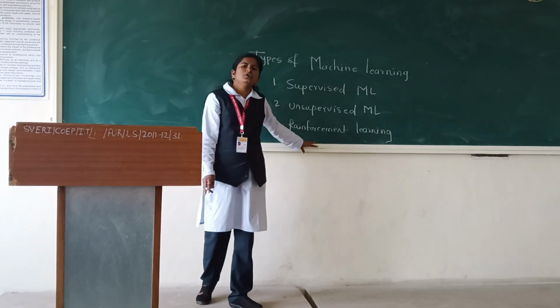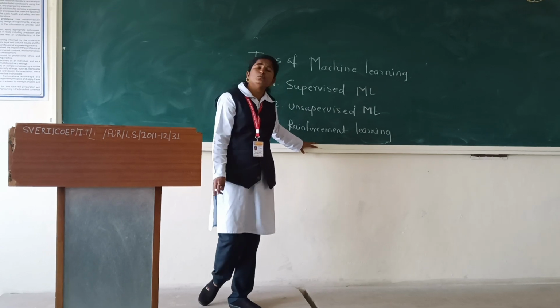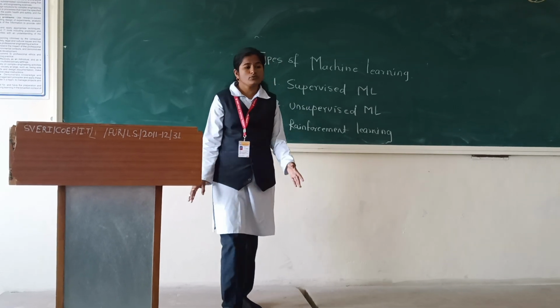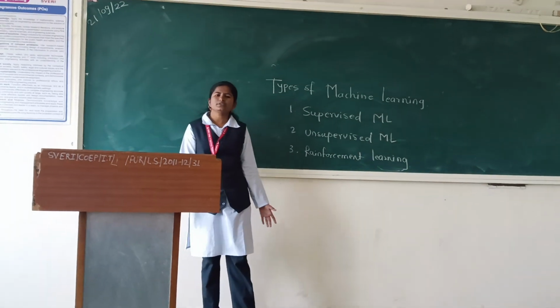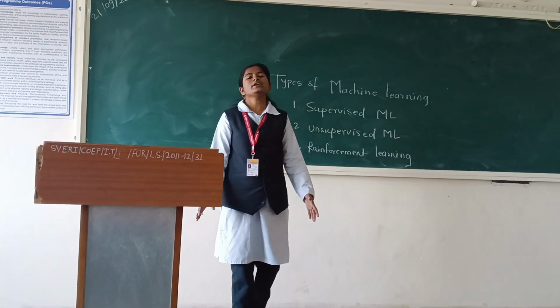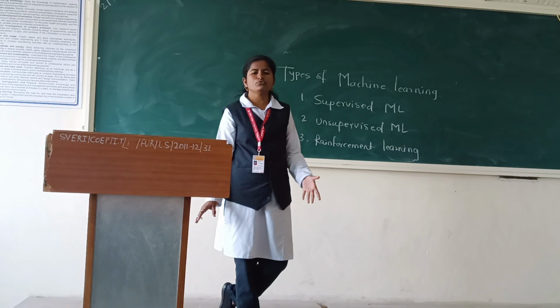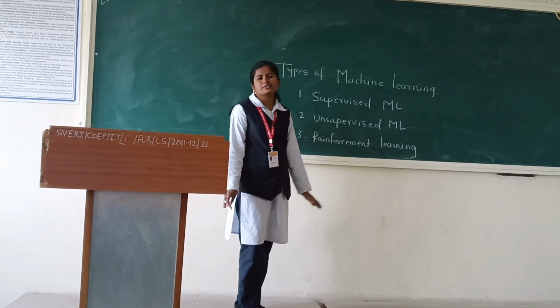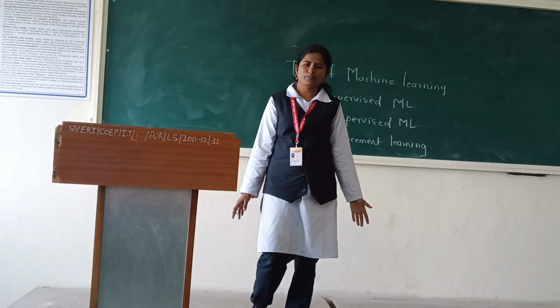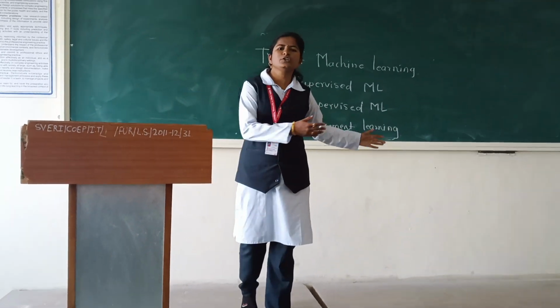Also in robots, we see that there are so many robots which do work like a human, and the final conclusion of machine learning is to make a human-like brain system which works like a human brain. And in further lectures, we will go through some other points which are included in machine learning.